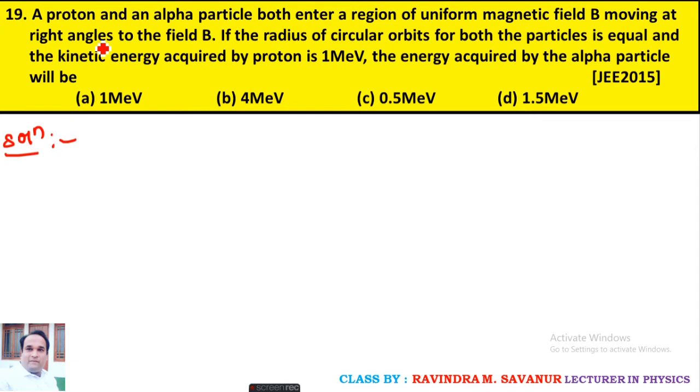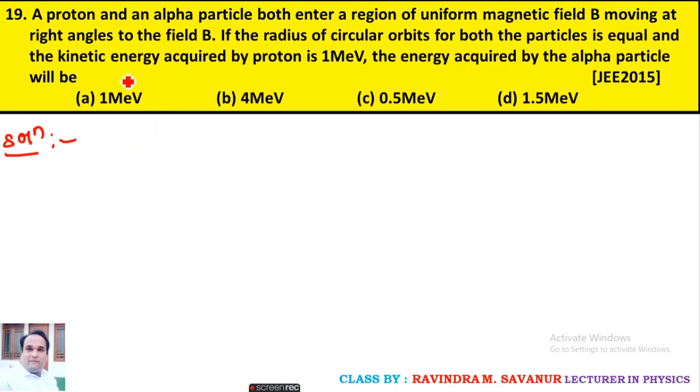Question number 19. A proton and alpha particle enter a region of a uniform magnetic field B, moving at right angles to the field B. If the radius of the circular orbits for both particles is equal and the kinetic energy acquired by the proton is 1 mega electron volt, the energy acquired by the alpha particle will be?